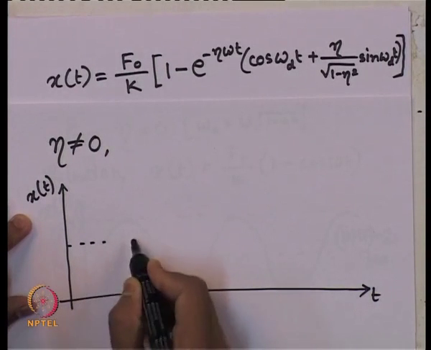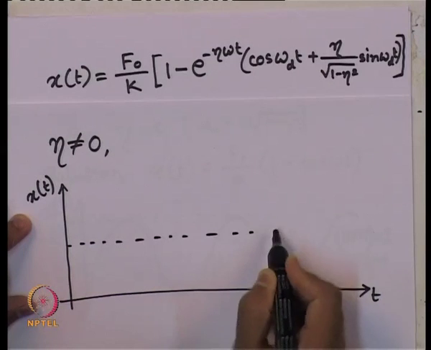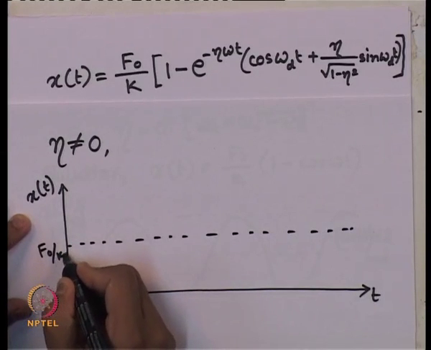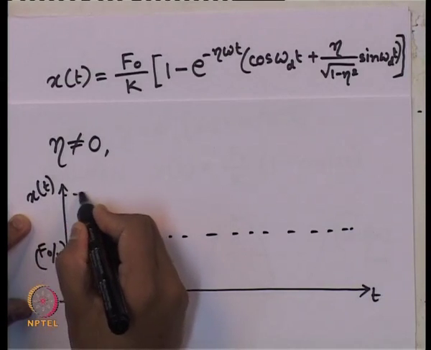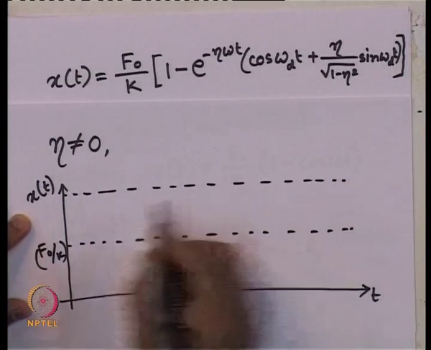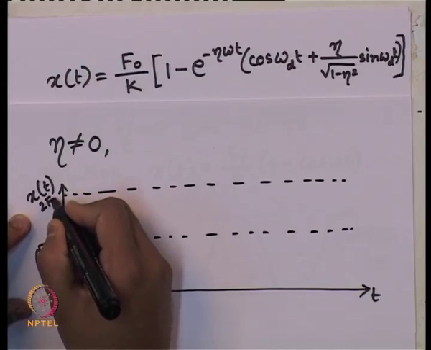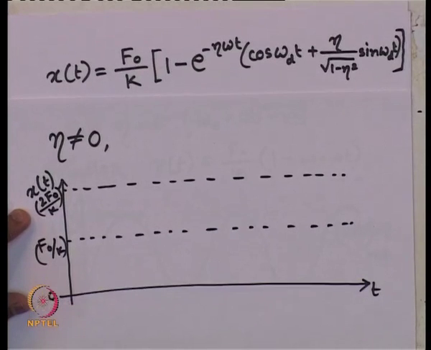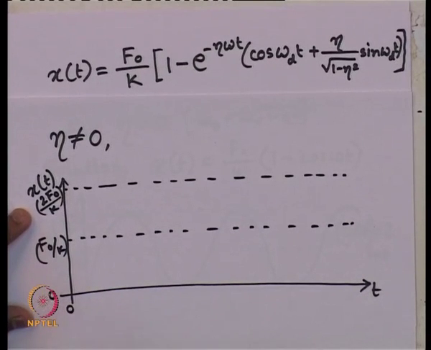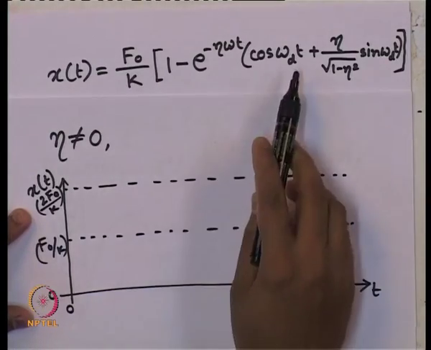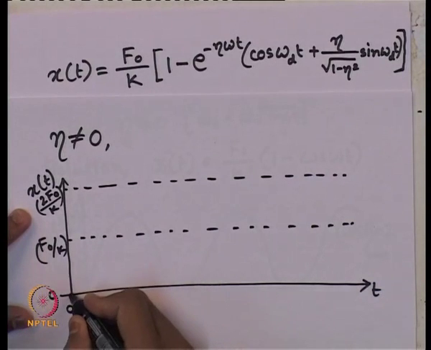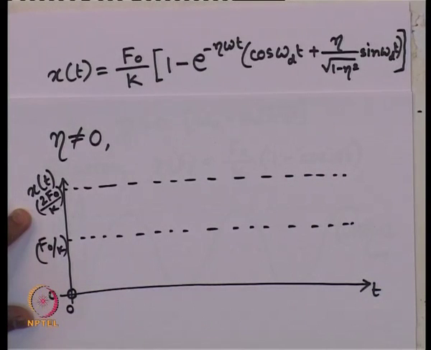So, let us draw that line, which is equal to f naught by k, and let us draw another line here. Earlier for undamped case, we got 2 f naught by k as the maximum value. This is the 0 line, and this is t equals to 0. When t equals to 0, it should start again from the origin, 0 0 value.